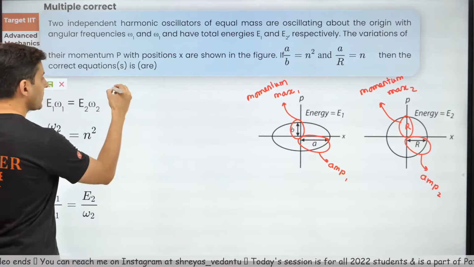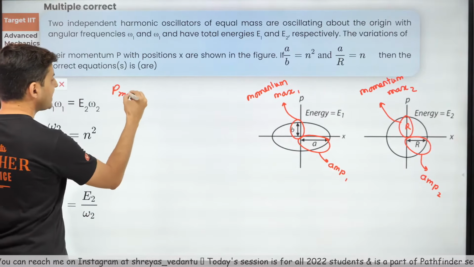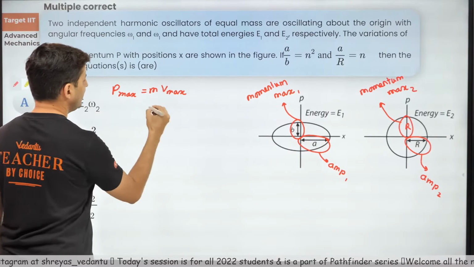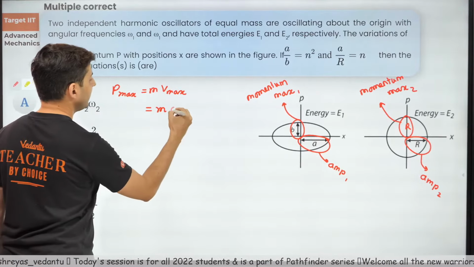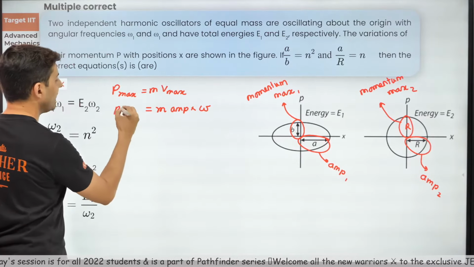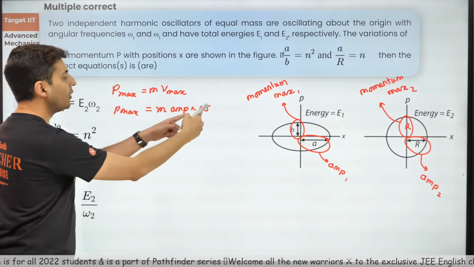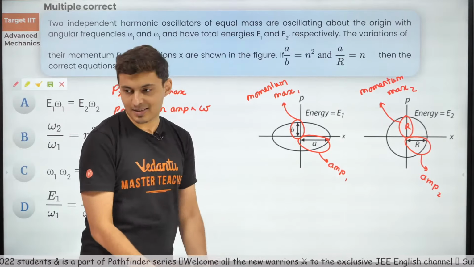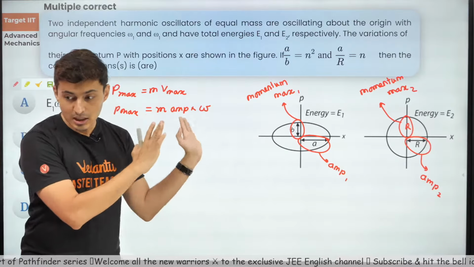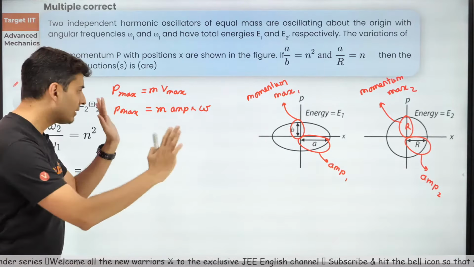I think so. Maximum momentum is mass into maximum speed. And what is the formula for maximum speed? It is nothing but amplitude multiplied by omega. I hope you guys know this. A omega is nothing but V max. Now, this is not tough. You just need to solve it. Be patient till the end. Don't worry, it will be solvable.